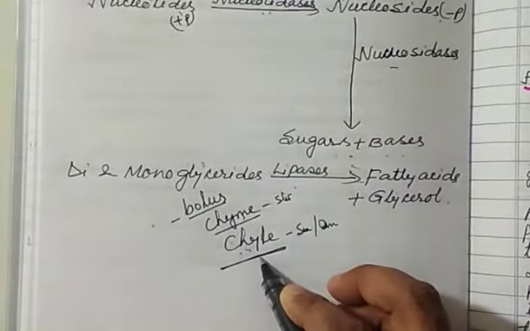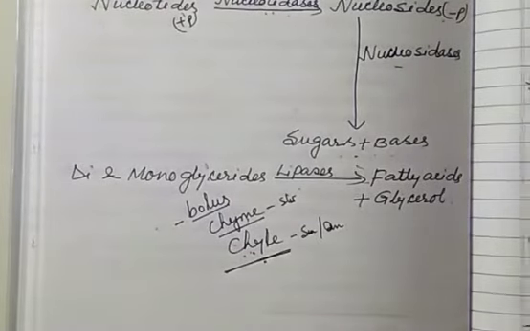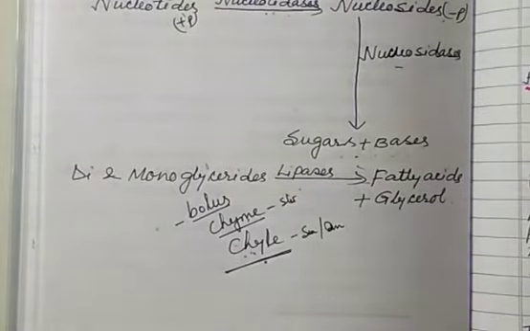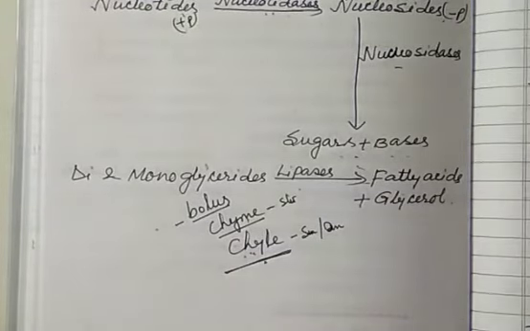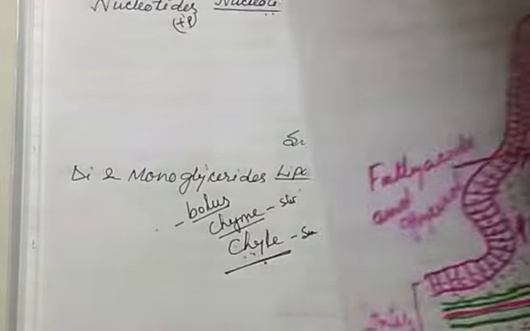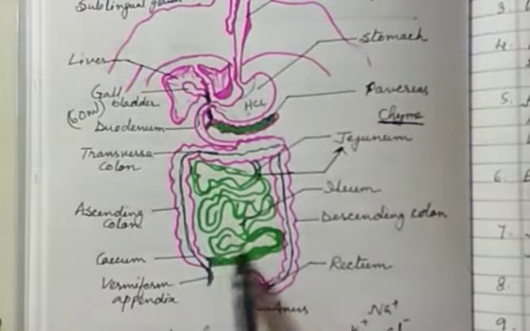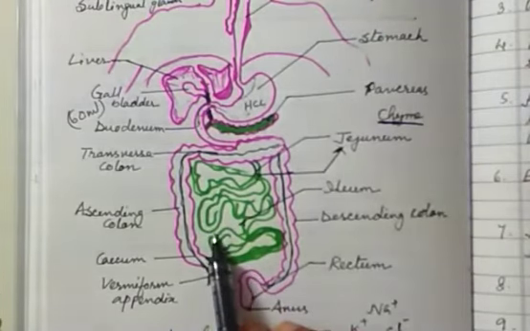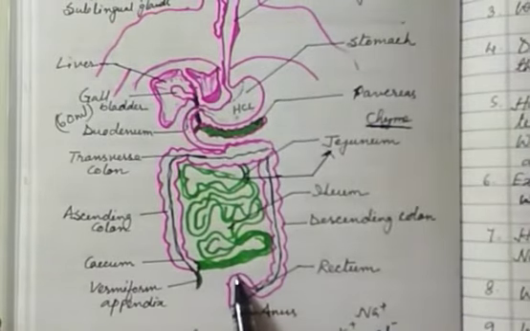This is the difference. So the scheme of digestion shows that carbohydrate digestion starts in the buccal cavity, and digestion of protein and fat starts in the stomach, if you can remember, while digestion of nucleic acid starts in the small intestine. Remember always, nucleic acid digestion starts in the small intestine, right? And the digestion of all the food stuff is completed in the small intestine, right?